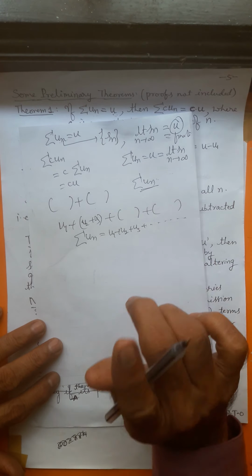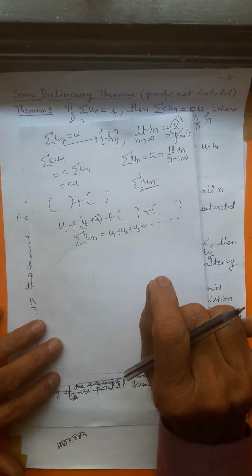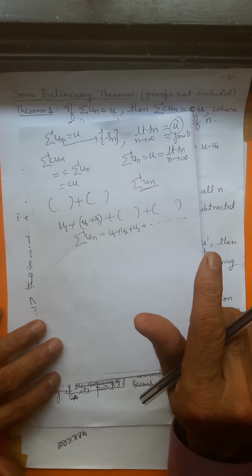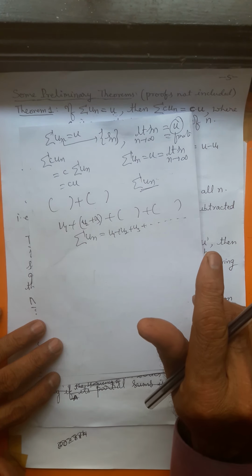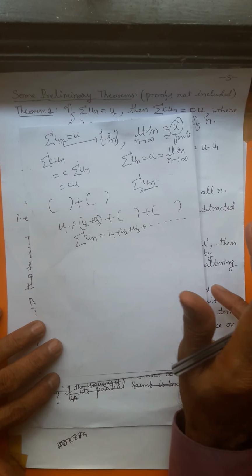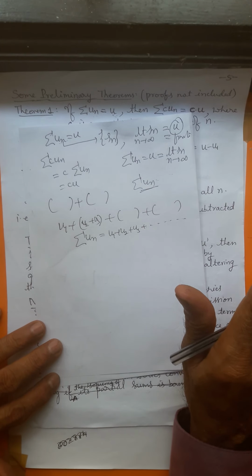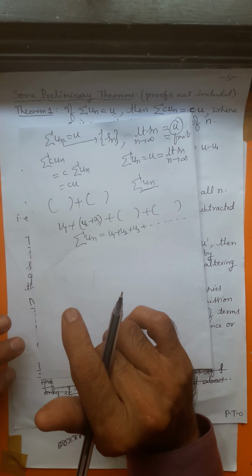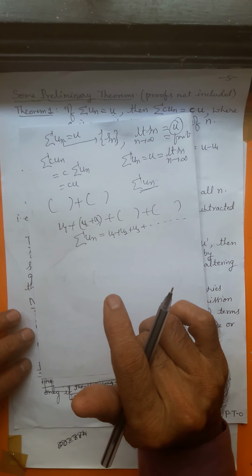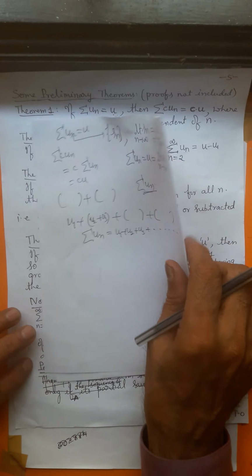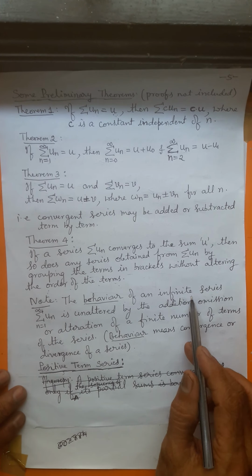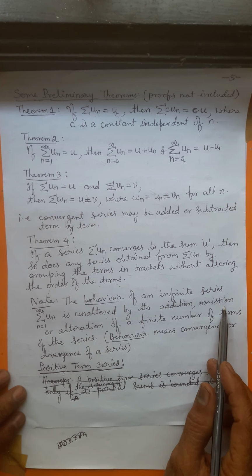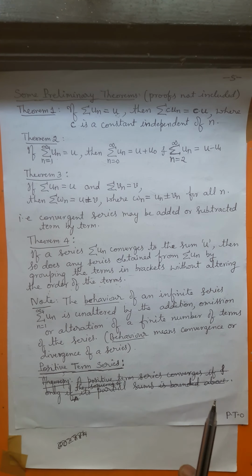The behavior of an infinite series is unaltered by addition, omission or alteration, that is, modifying a few terms. The behavior of the series is not altered.